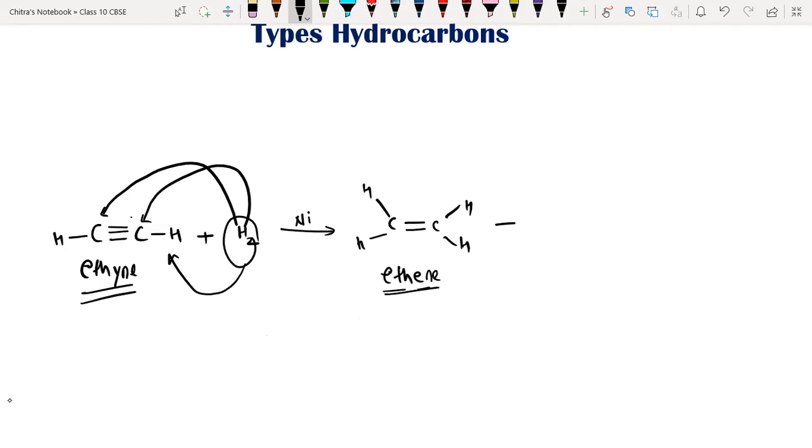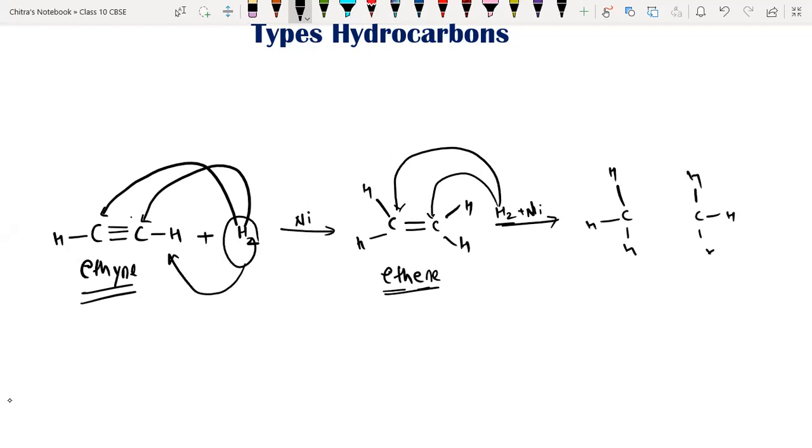Again, I have reacted that ethene with hydrogen in presence of nickel. Again, nickel is going to act as a catalyst. Again, one hydrogen will attach over here and another will attach over here. So now we have 3 hydrogen with 1 carbon atom like this. Here we have another carbon with 3 hydrogen atoms. And as their valency is completed by 3, they are going to share only 1 pair of electrons. So now here we have a carbon-carbon single bond.